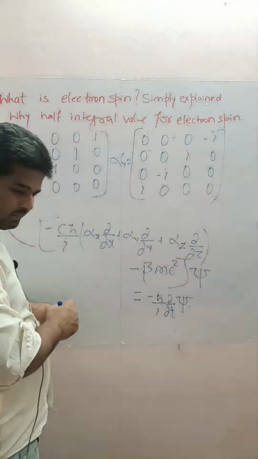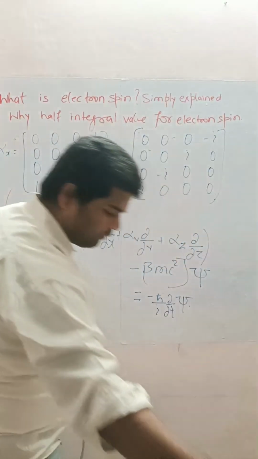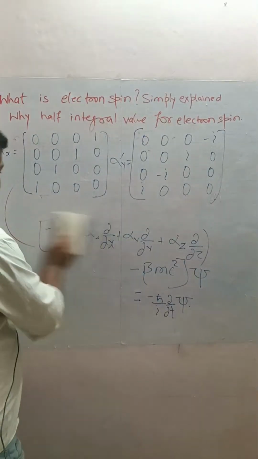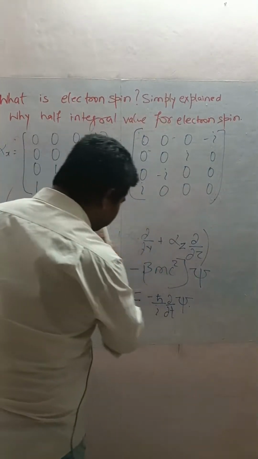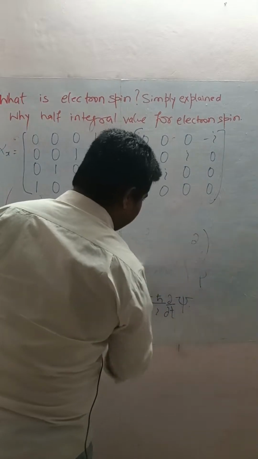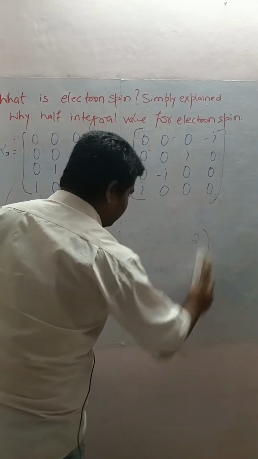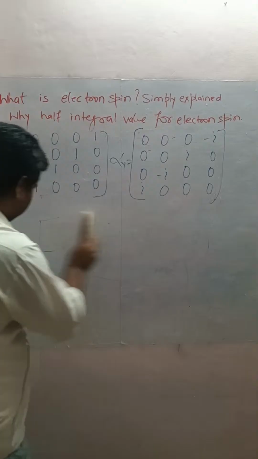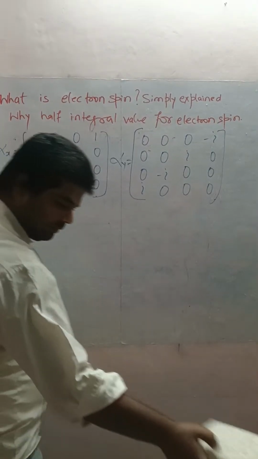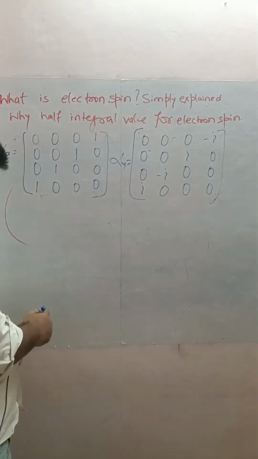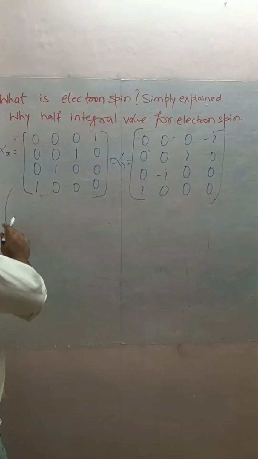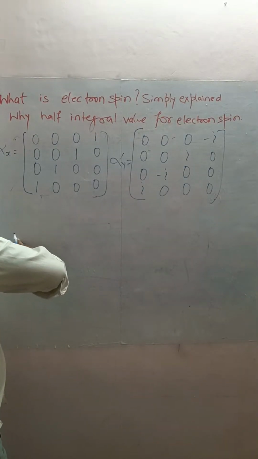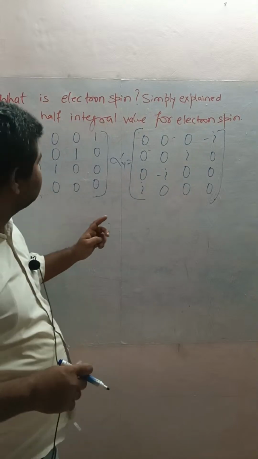Let me write this. Alpha z and beta were also 4 by 4 matrices. There's a comment: are these constants similar in any way to Pauli spin matrices? Yeah, these are Pauli spin matrices.